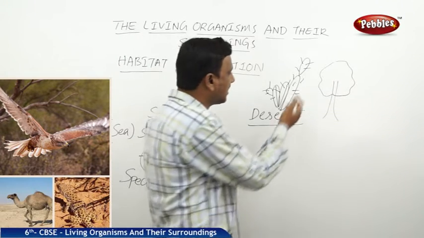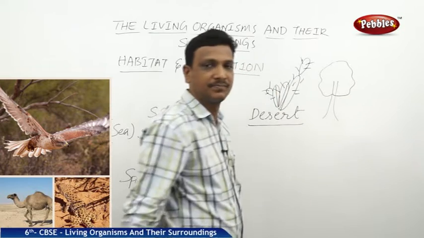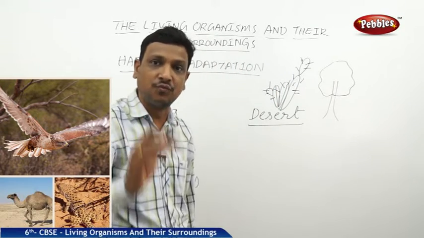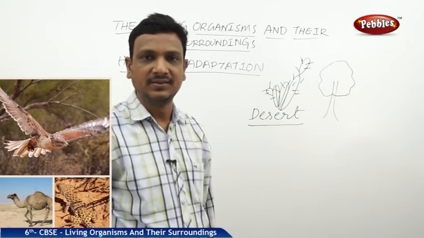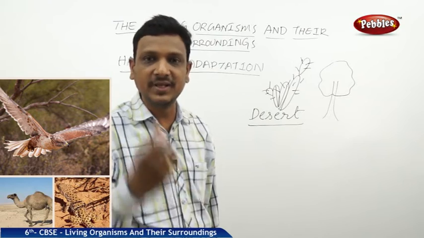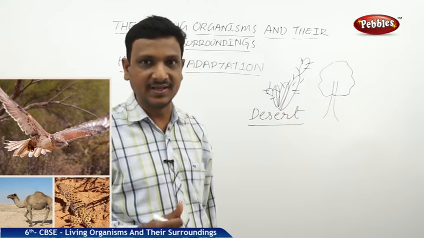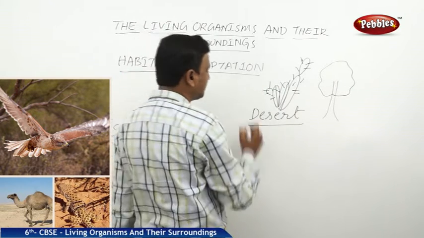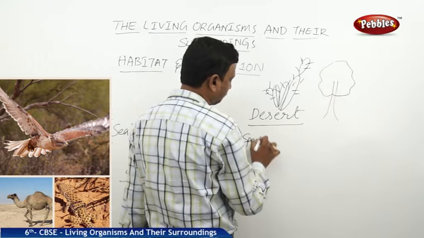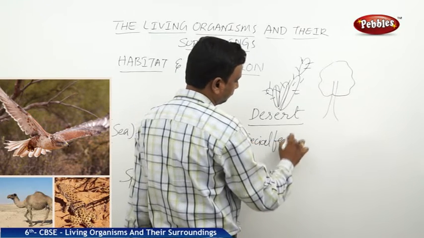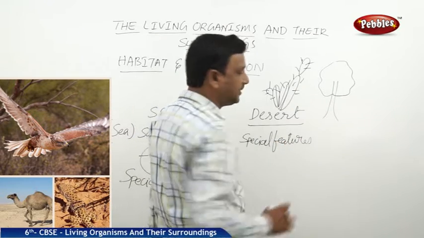Where are the leaves? The leaves are turned to spines. That is to reduce the loss of water. The stem is thick and it is storing the water. You can see that these are called special features.